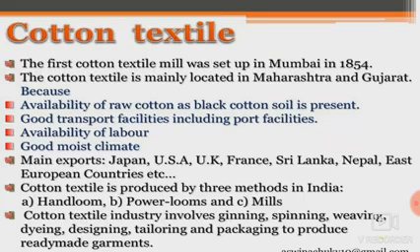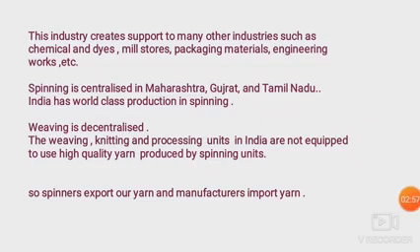Cotton textile is produced by three methods in India: handloom, power looms and mills. The cotton textile industry involves ginning, spinning, weaving, dyeing, designing, tailoring and packaging to produce ready-made garments. This industry supports many other industries such as chemicals and dyes, mill stores, packaging material, engineering works, etc. It means this industry is connected with so many other industries.